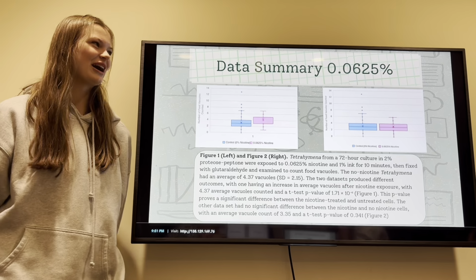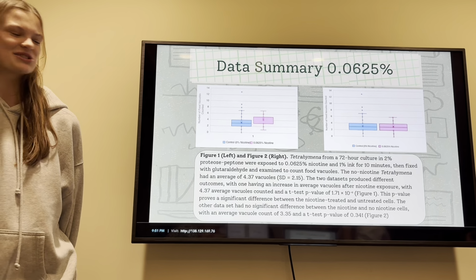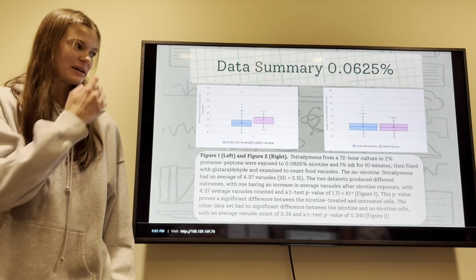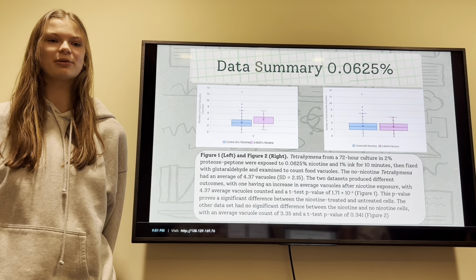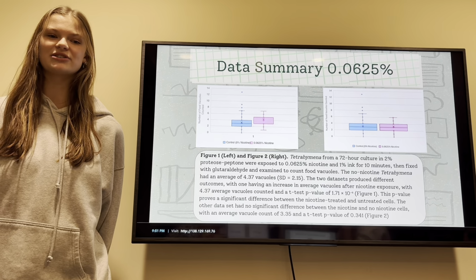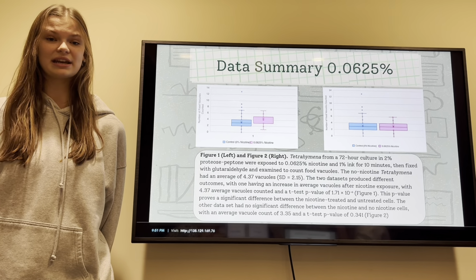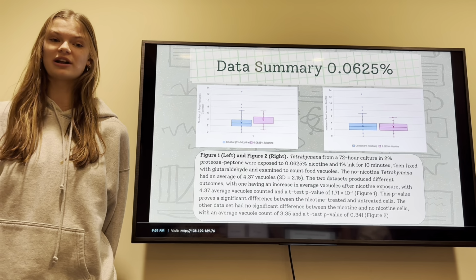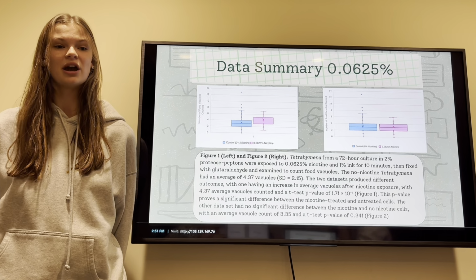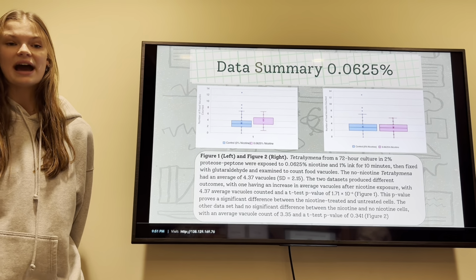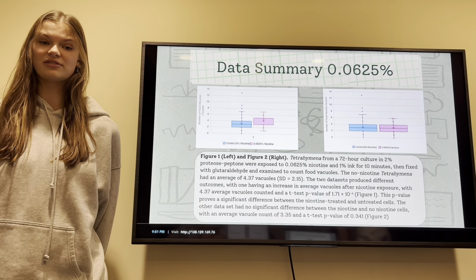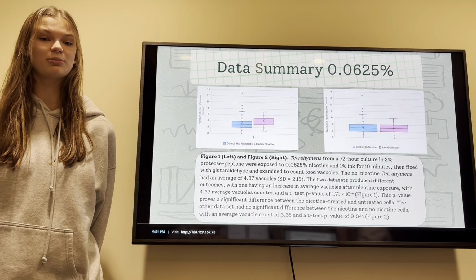Here's the data summary for our 0.0625% concentration of nicotine. Tetrahymena from a 72-hour culture and 2% proteose peptone were exposed to 0.0625% nicotine and 1% ink for 10 minutes, then fixed with glutaraldehyde and examined to count food vacuoles. The no-nicotine Tetrahymena had an average of 4.37 vacuoles and a standard deviation of 2.15.